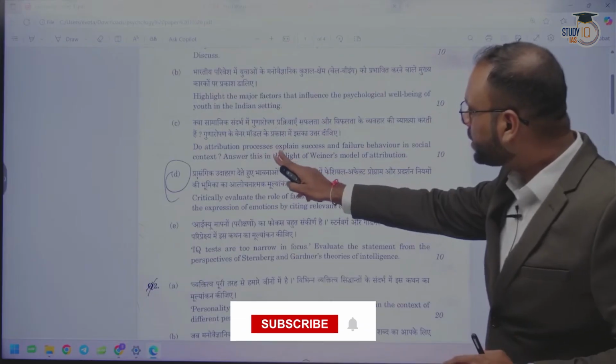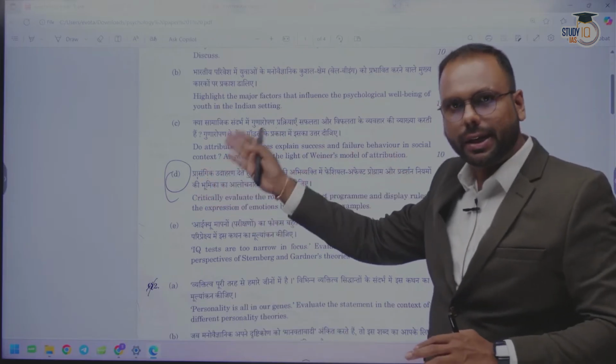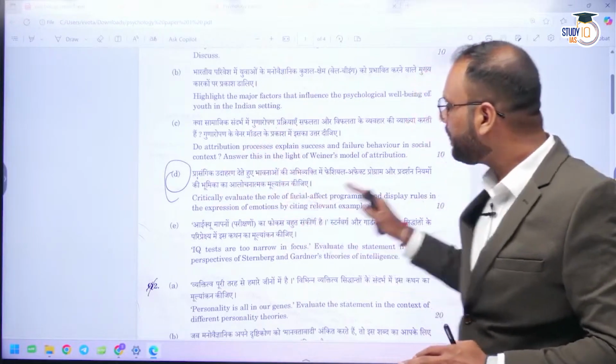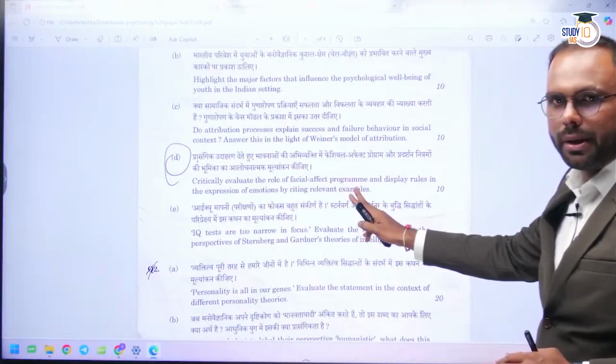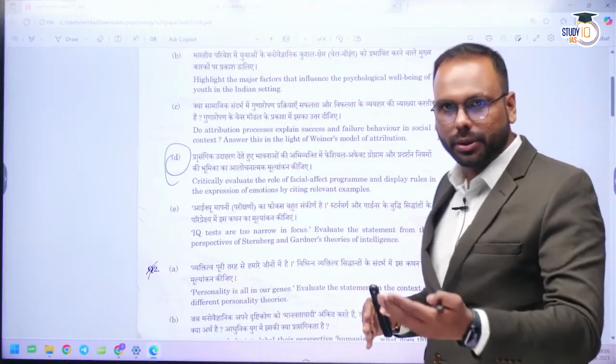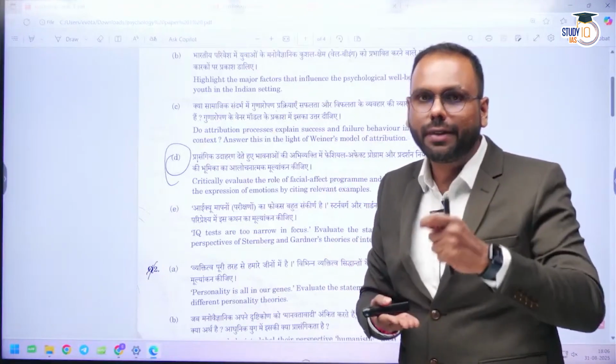Do attribution processes explain success and failure behavior in social context? This is again a direct question from the chapter of attitude. Critically evaluate the role of facial affect program. Now this is a reframing of the question. So some of the questions in paper 1, you will find they have reframed the sentence.